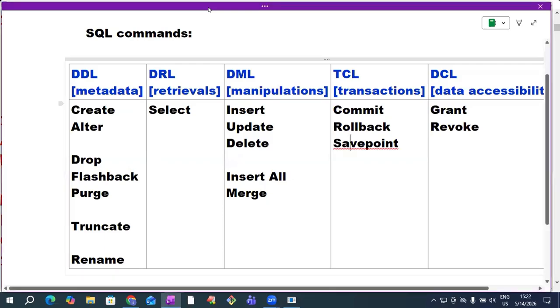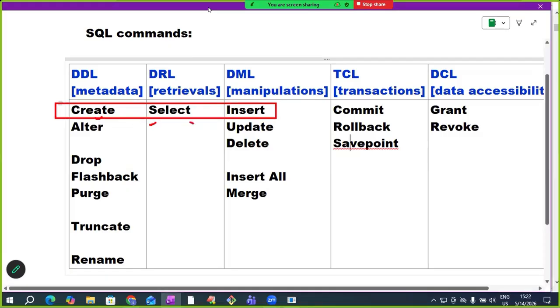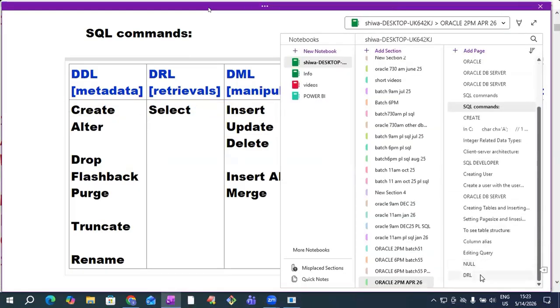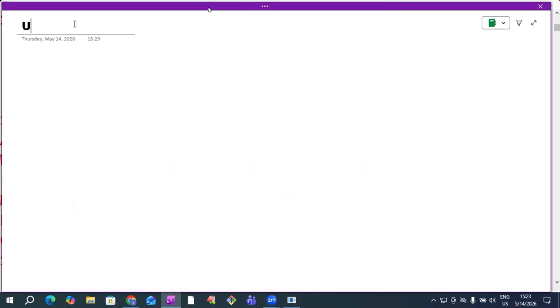Next. Now in the SQL commands, we know very clearly about these three. If you want to create new table, create. In the table, if you want to insert the record, insert. To get the data from table, we are using select. Next command is update command. See what update command. Pay attention, listen carefully. Very easy. Just remember the syntax, follow it.